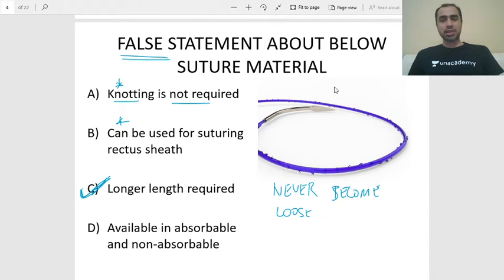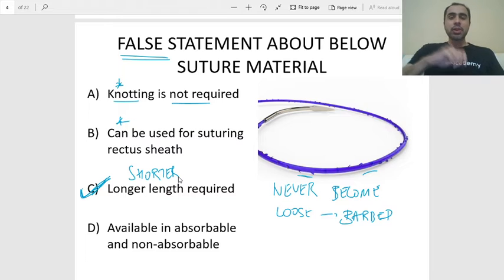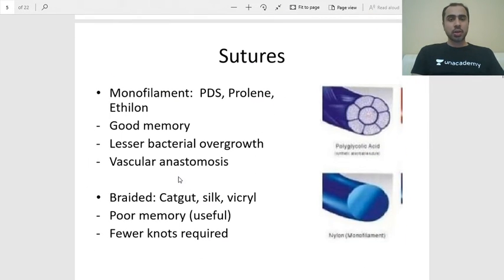Yes, Prayosikta, this suture is called a barbed suture. Absolutely right. This is a barb suture. So what you are saying are the thorns, they are the barbs. Mind you, this is different from a braided suture. I will show you what a braided suture is. This suture, you can see these typical thorns that are coming out. They are the barbs. It's not longer length. Actually, the correct answer is shorter length is required. Obviously, if I don't have to make knots, then the length of the suture lost in the knots is saved. So a shorter length of the suture is required.